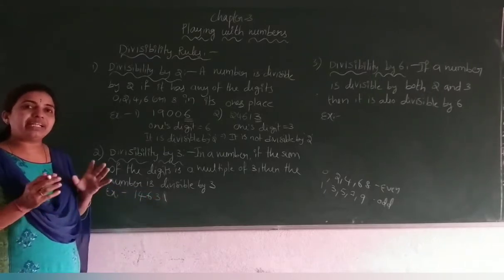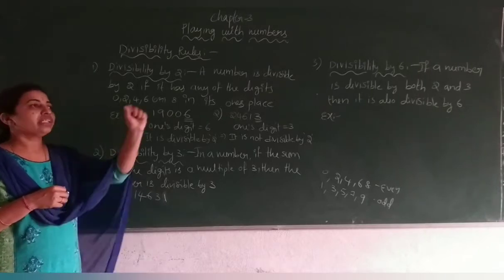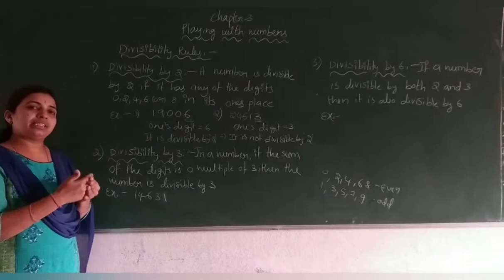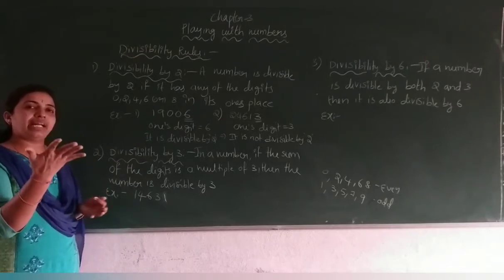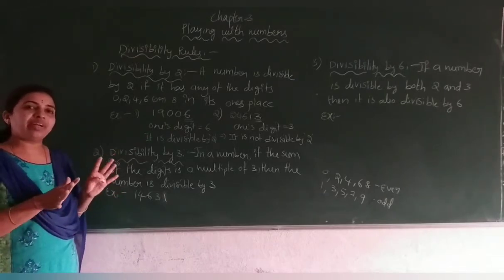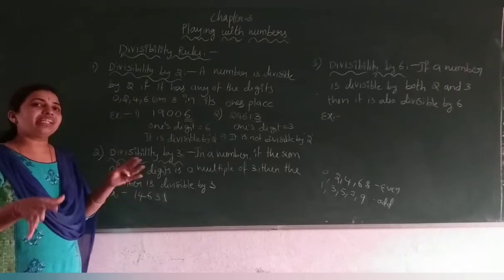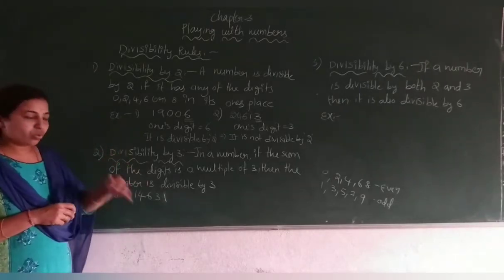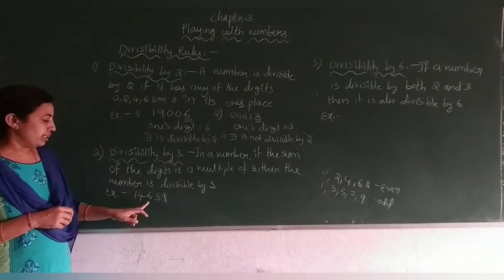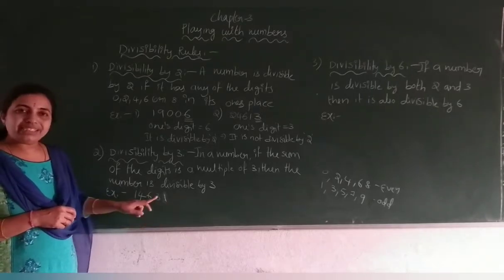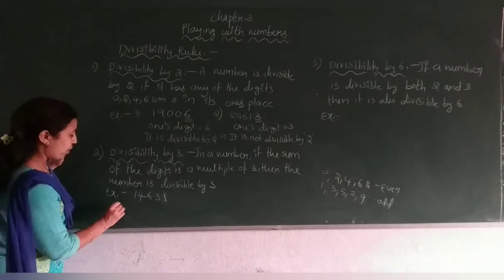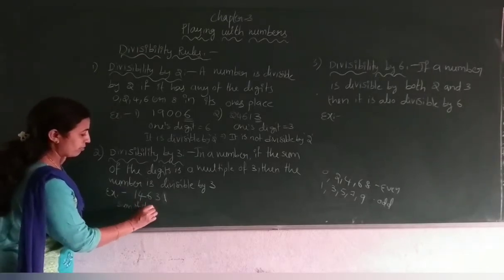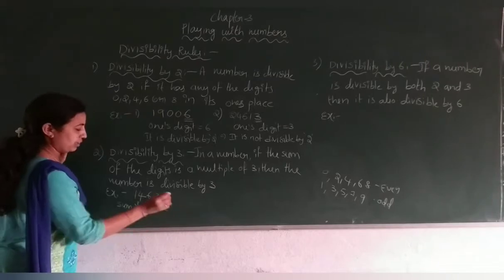We have 10 digits: 0, 1, 2, 3, 4, 5, 6, 7, 8 and 9. Totally how many digits do we have? 10 digits. Using these 10 digits only we will form numbers. So in this number, each separate digit you should add. Find the sum of digits, add them.